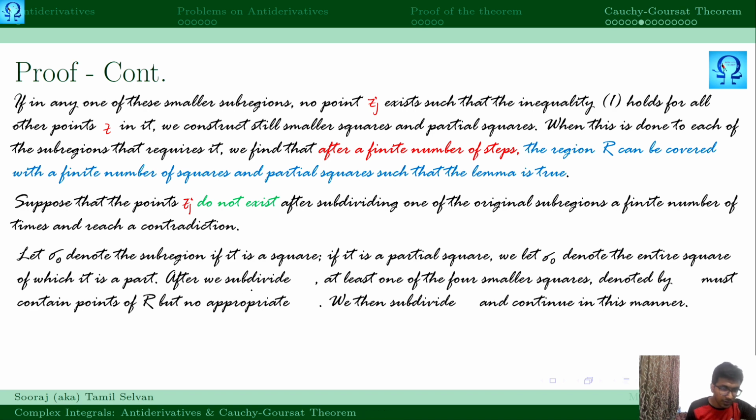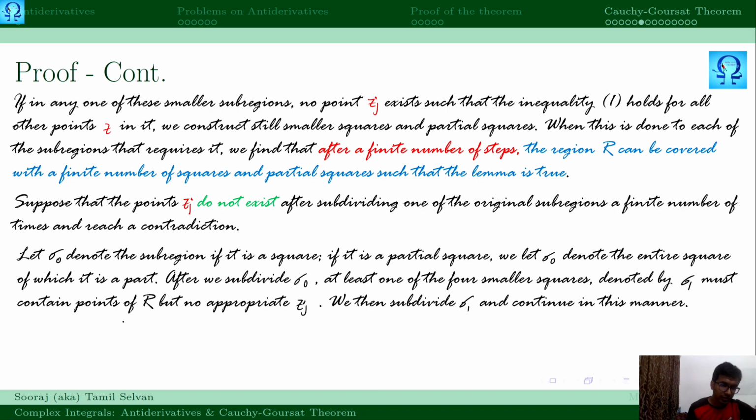After subdividing sigma naught, out of these 4 squares, at least one of the 4 smaller squares will contain points of R but no appropriate zj, right? That smaller square we take as sigma 1. After this, we again subdivide sigma 1, and we continue the same process.